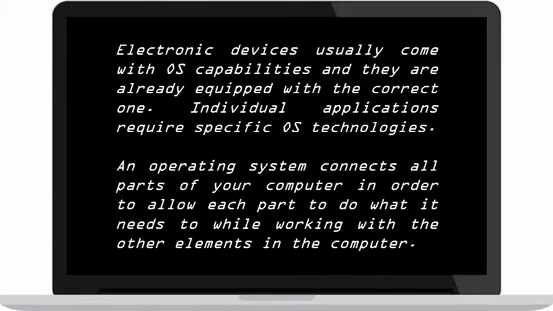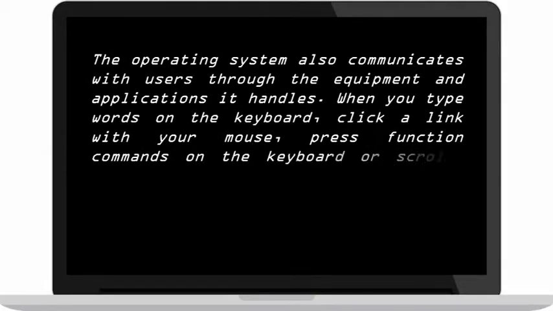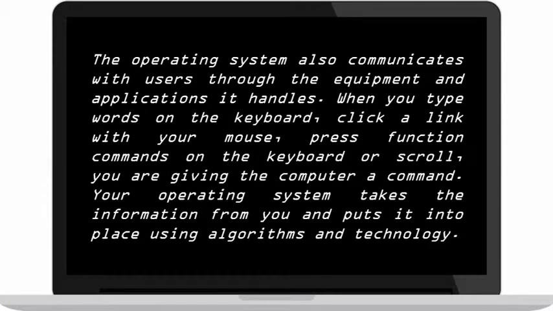An operating system connects all parts of your computer in order to allow each part to do what it needs to while working with the other elements in the computer. The operating system also communicates with users through the equipment and applications it handles. When you type words on the keyboard, click a link with your mouse, press function commands on the keyboard or scroll, you are giving the computer a command. Your operating system takes the information from you and puts it into place using algorithms and technology.